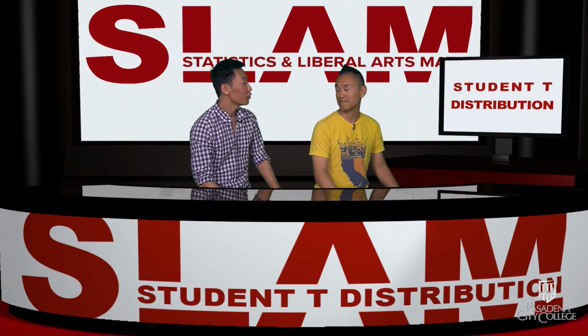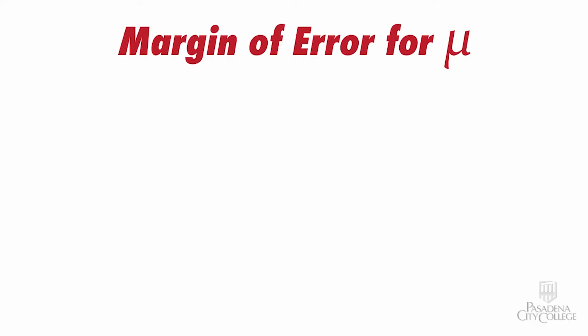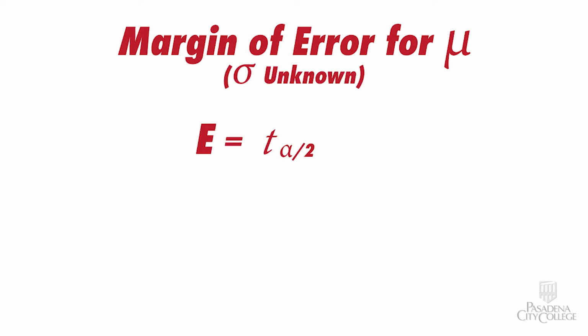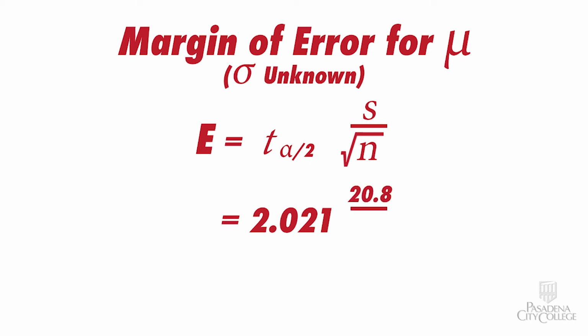Now let's take a look at our new margin of error formula. So our new margin of error formula for the mean when sigma is unknown is T alpha over 2 times S over square root of n. So let's calculate the margin of error for our battery percentage example. The T alpha over 2 we got was 2.021. The sample standard deviation S was 20.8. And the sample size n was 41. We enter all these values into the margin of error formula and we get a margin of error E of 6.57.